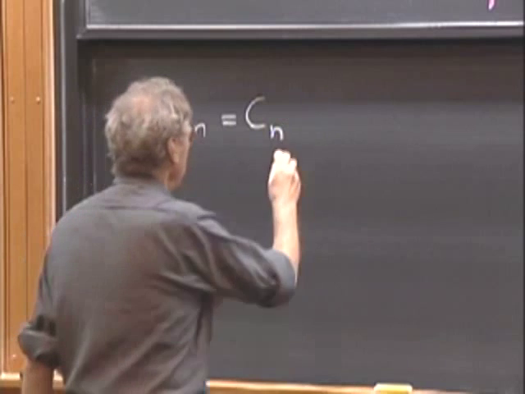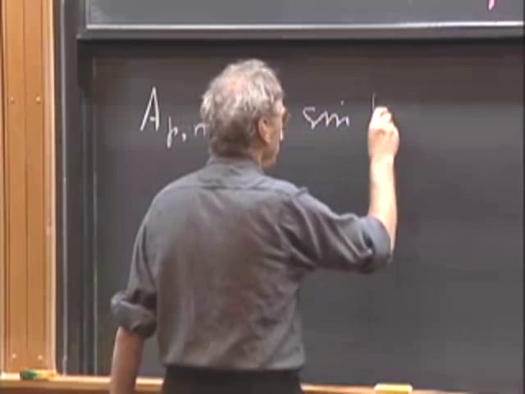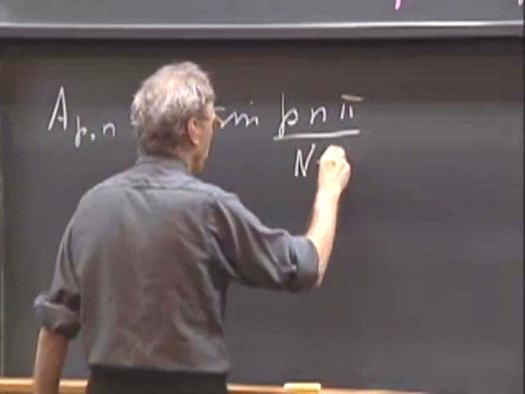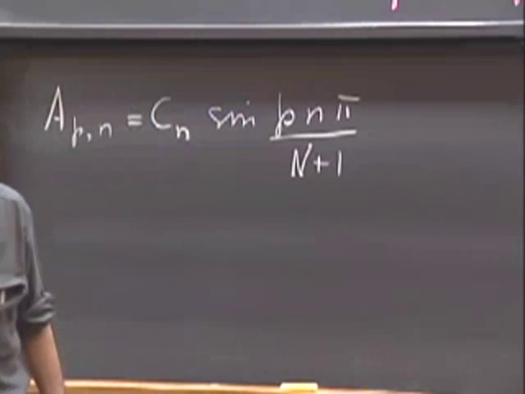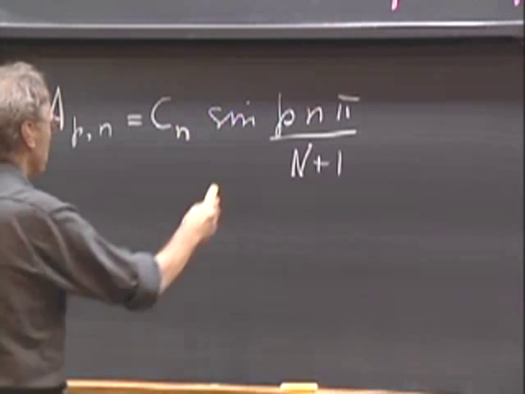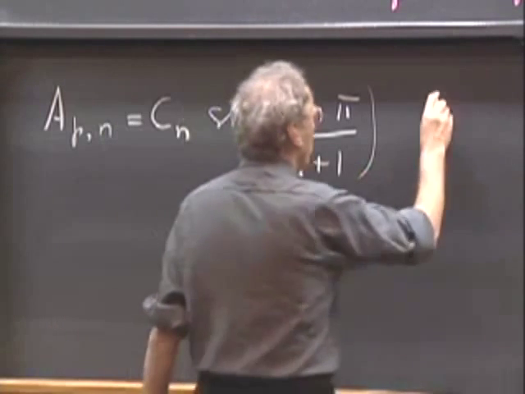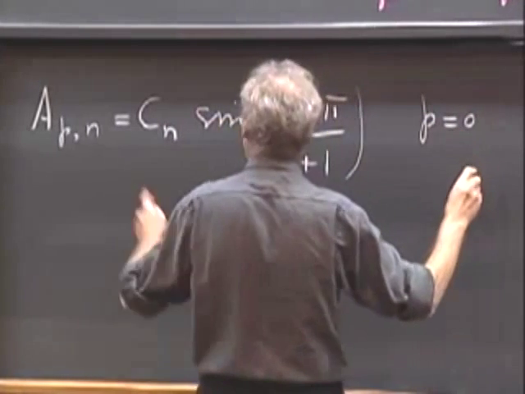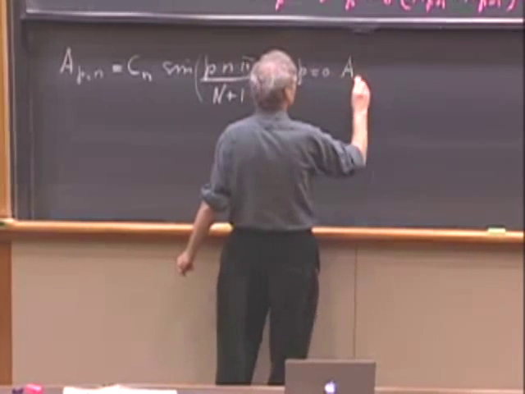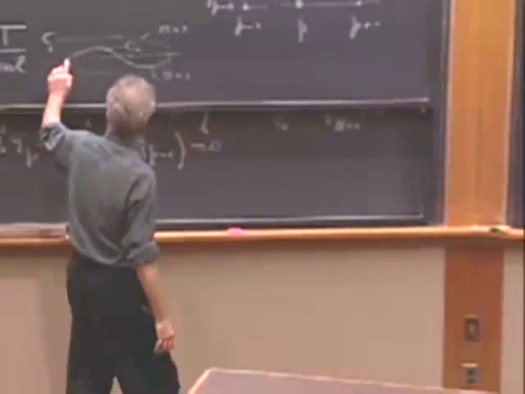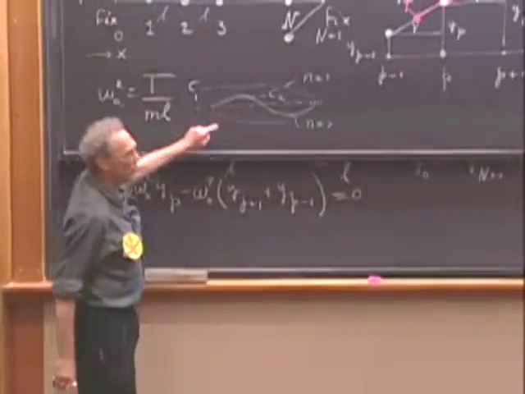And then I get the sine of P n pi over n plus 1. So let's look together at this equation so that we have a full understanding what we are trying to put in there. Notice that when P equals 0, the sine is always 0. That's obvious because we wanted that, because this point, the 0 point, is not moving.